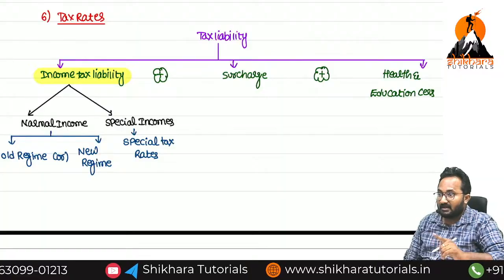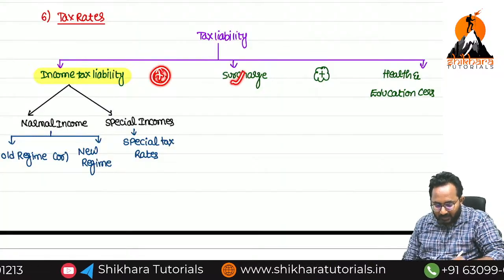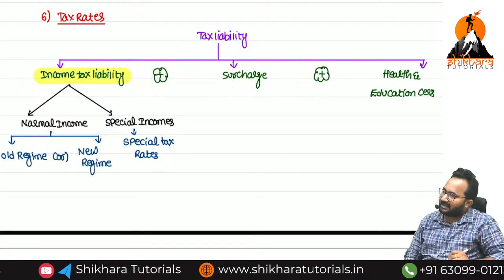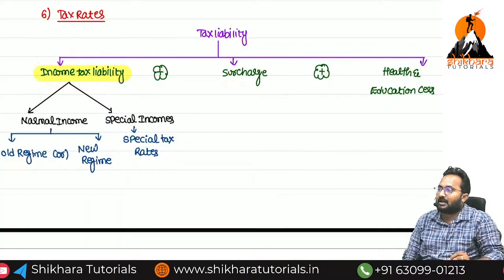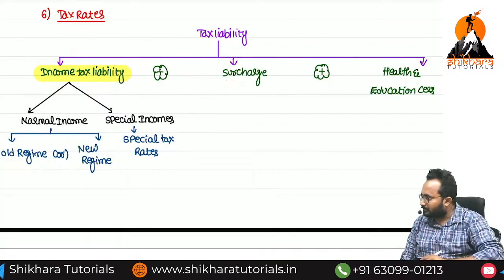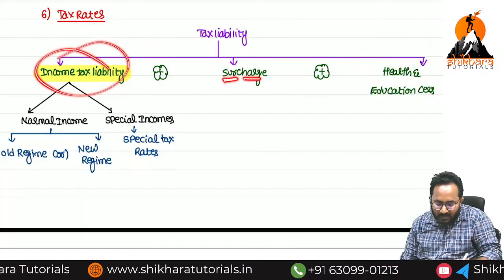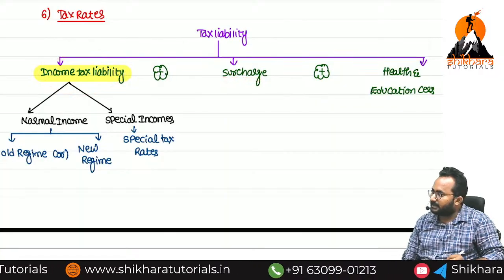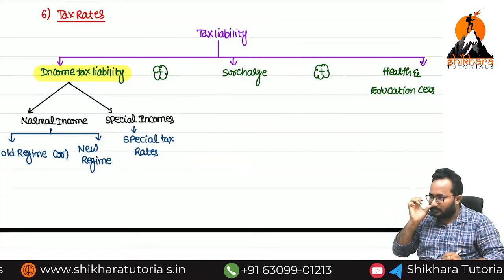If you are a rich person, then I want to collect one more thing from you in the form of surcharge. It is an extra charge we are levying here. So for rich people only we can collect. In which cases you are rich, I will tell you.